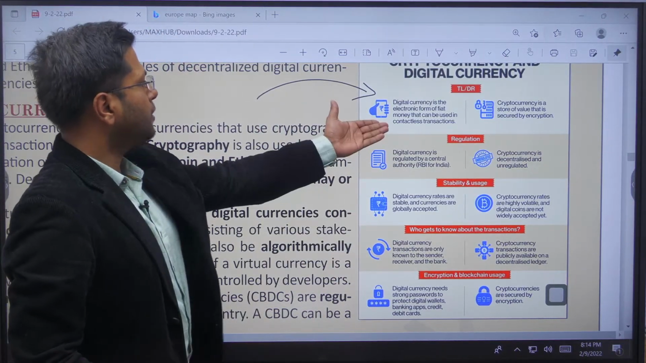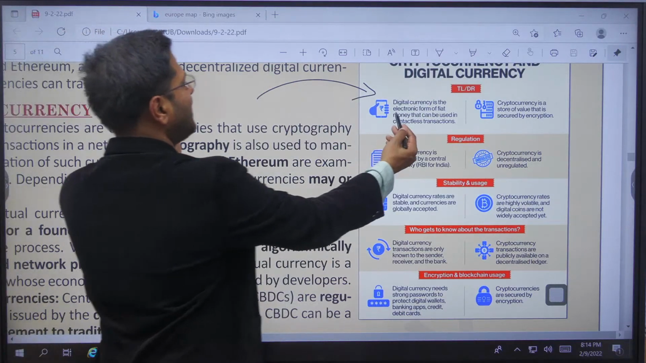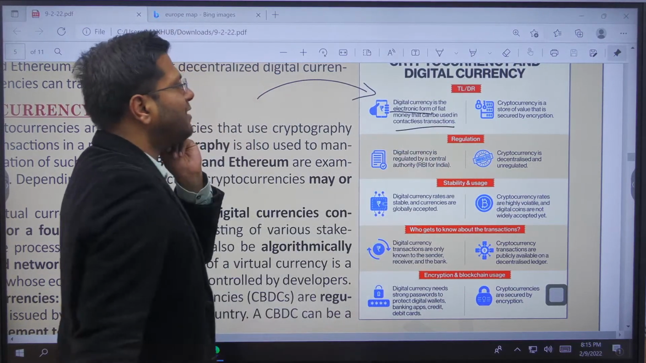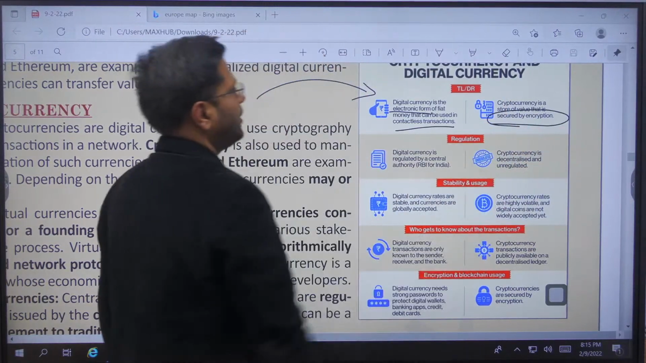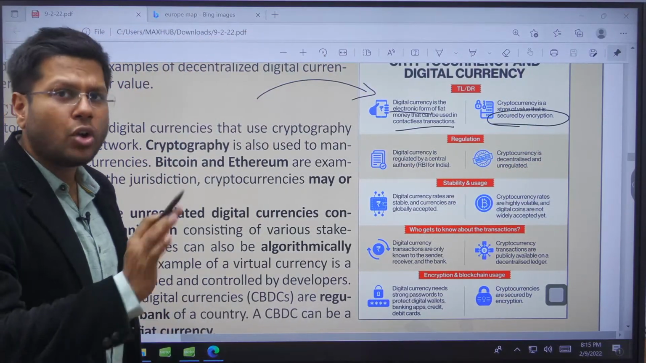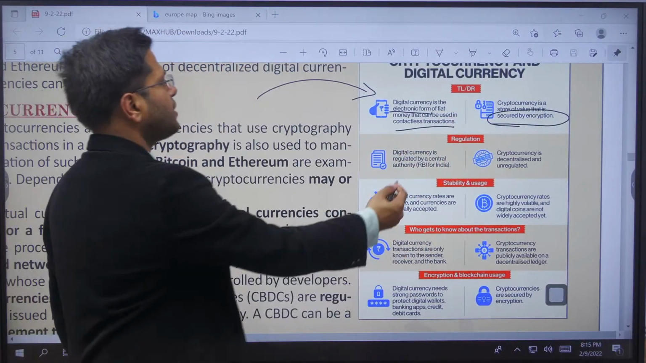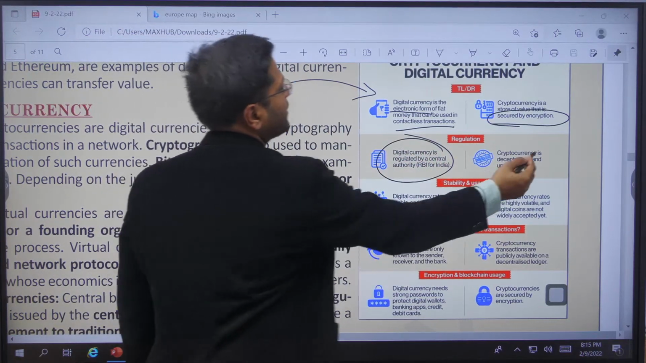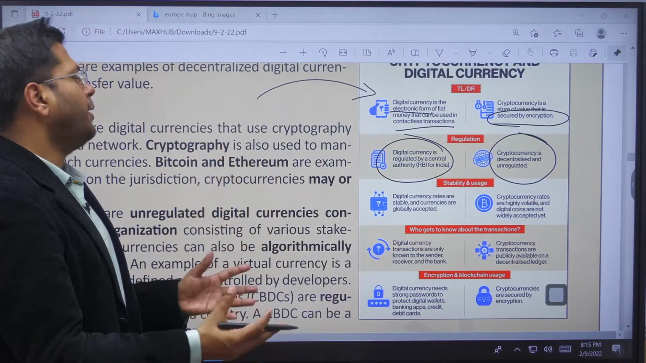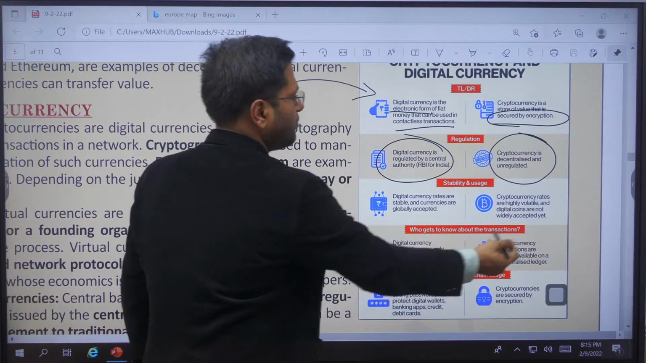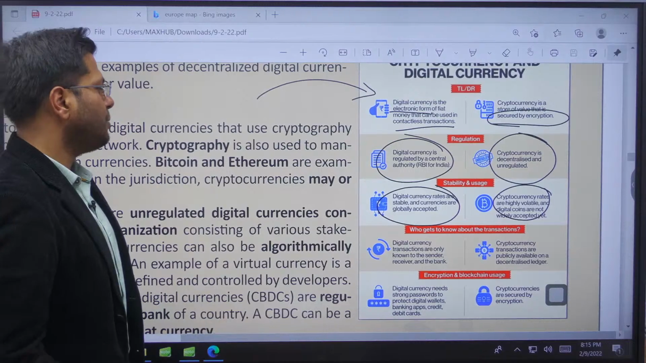Great. So what about the kind of differences? First, digital currency is in electronic format and can be used for contactless transactions. Cryptocurrency is secured by encryption, right? So digital currency is not encrypted, but cryptocurrency is encrypted. The second one is digital currencies are regulated by the central bank. Cryptocurrency is not regulated by anybody. It is authenticated by the network of operators, right? Stability: cryptocurrencies are more volatile. Digital currencies are pegged with the fiat currency, so more stable.